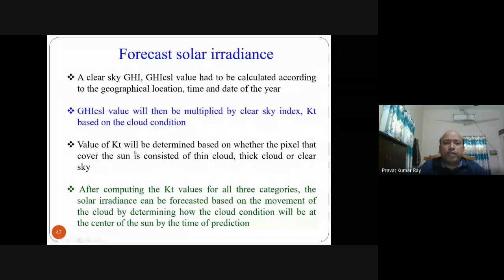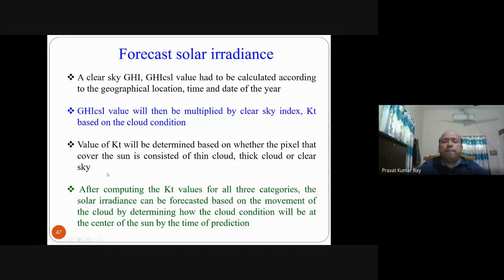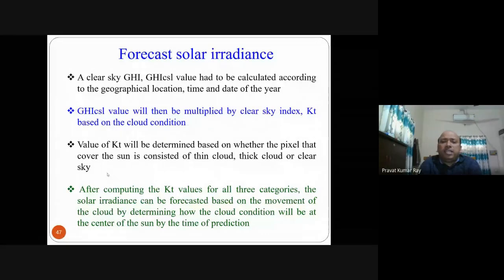So the value of KT will be determined based on whether the pixel that covers the sun consists of thick cloud or clear sky. If the pixel covering the sun is a thin cloud, then maybe some value of irradiance you will get. If thick cloud, a different value. If it is clear sky, a different value.